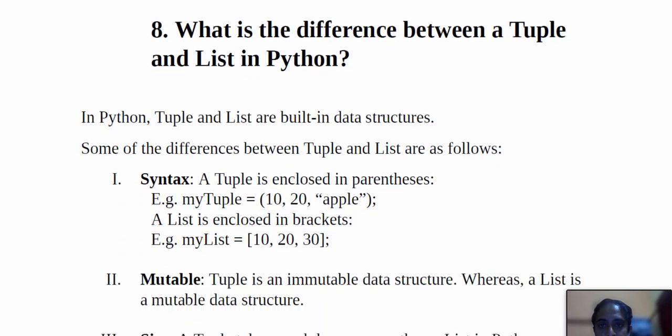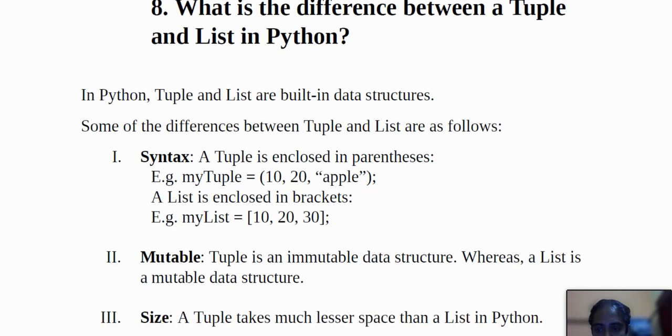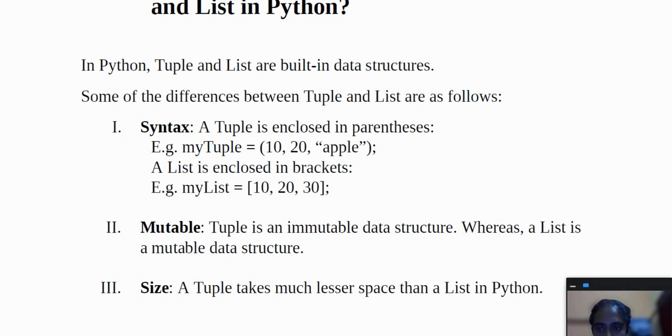Number 8 question is: what is the difference between tuple and list in Python? In Python, tuple and list are built-in data structures. Some of the differences between tuple and list are given below. You can see that syntax, mutability and size are the differences. Syntax means the tuple is enclosed in parentheses. Mutability: a tuple is an immutable data structure, whereas a list is a mutable data structure.